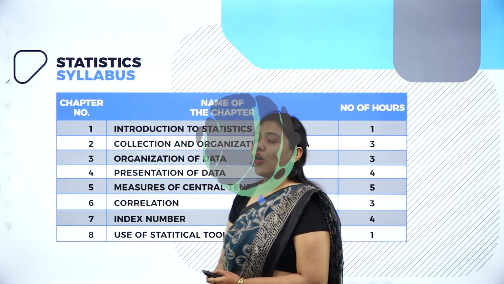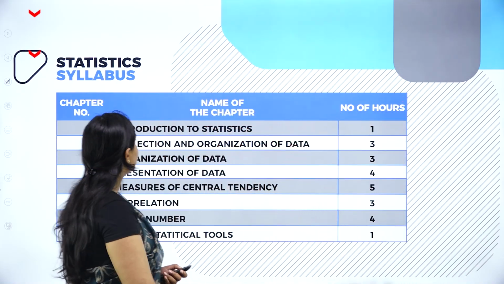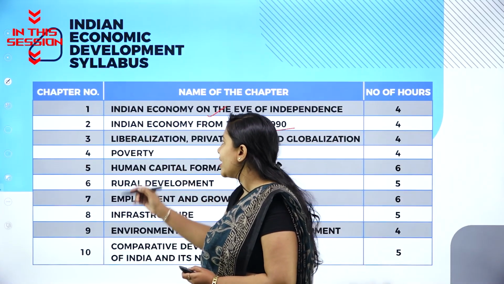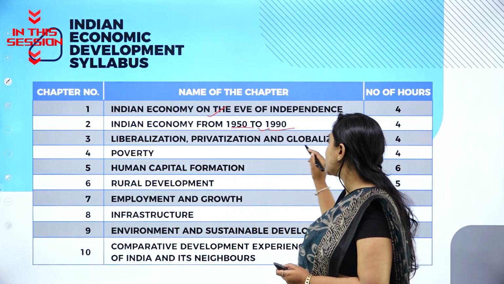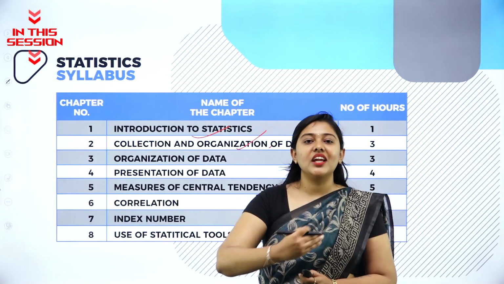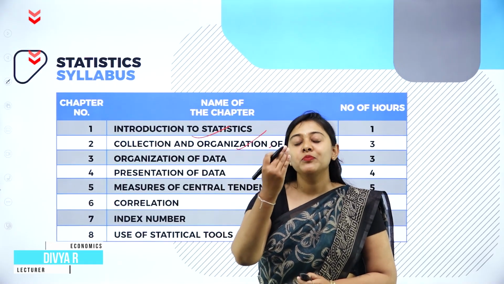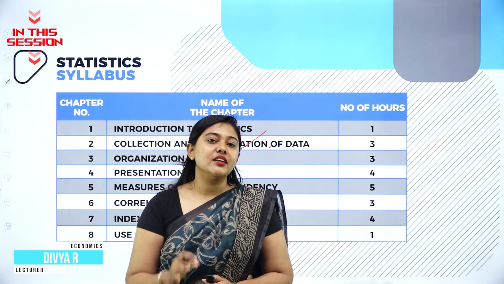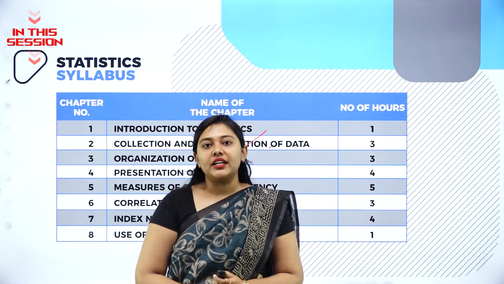The syllabus of statistics we have is Introduction to Statistics. Chapter number 3 is Liberalization, Privatization and Globalization. The data which we collect for the first time is called as primary data. The data which has already been collected is called as secondary data.